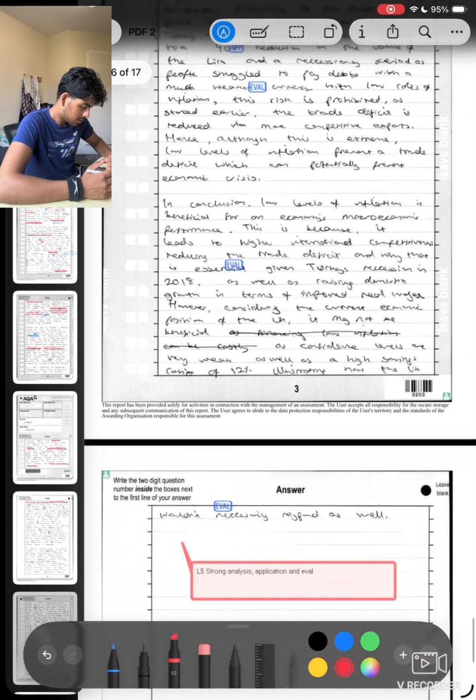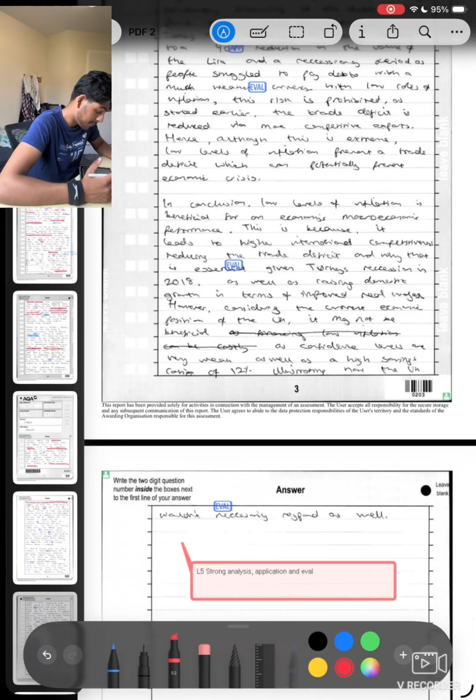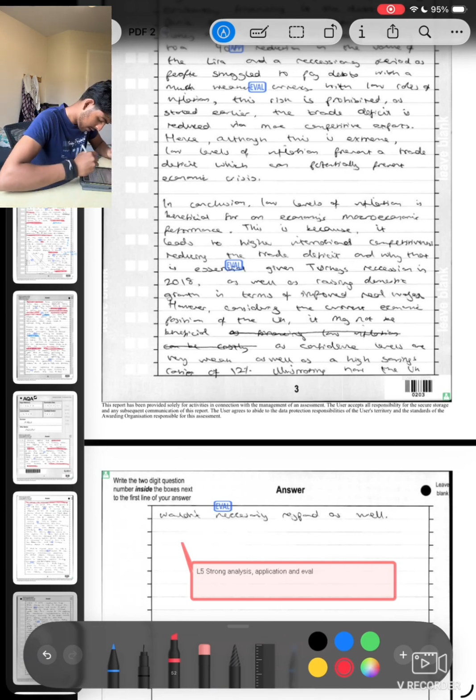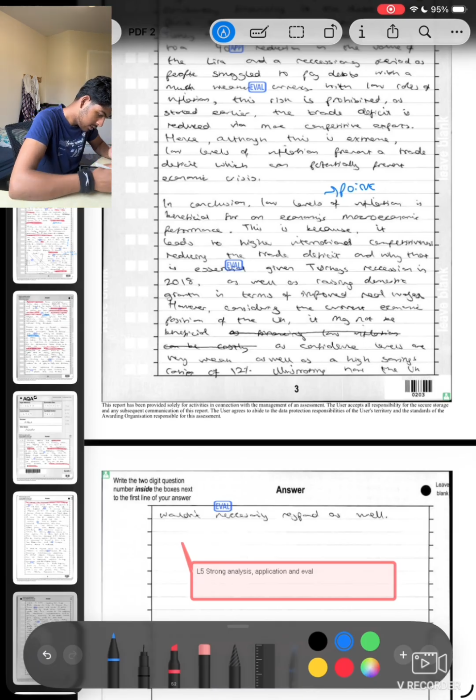In conclusion, hopefully I've done more wags this time. In conclusion, low levels of inflation is beneficial for an economy's macroeconomic performance. Nice, easy point right there. That's my main point. This is because it leads to higher international competitiveness, reducing the trade deficit, and why that is essential given Turkey's recession in 2018.